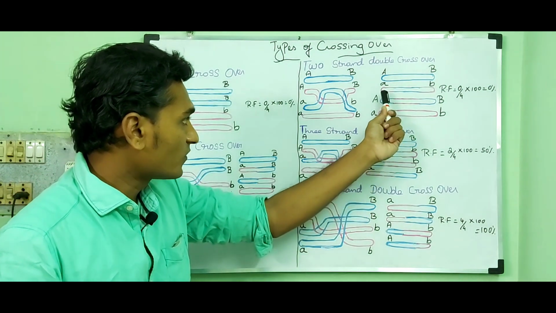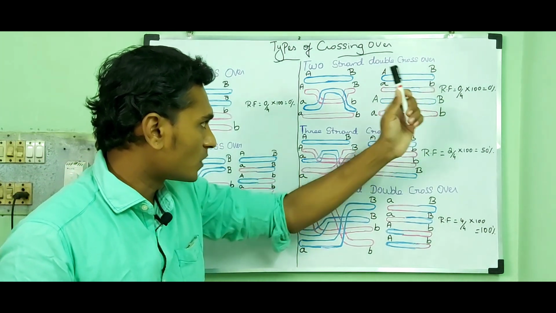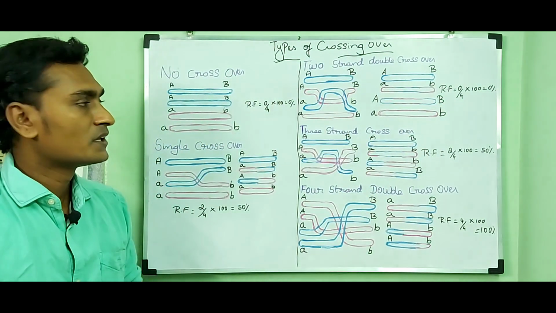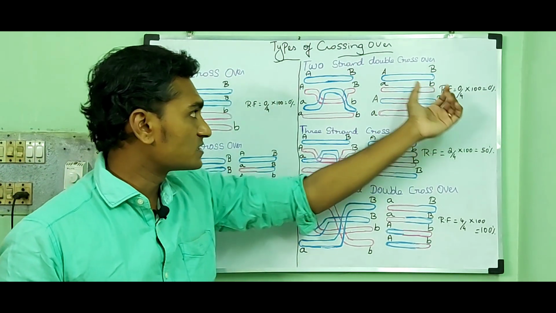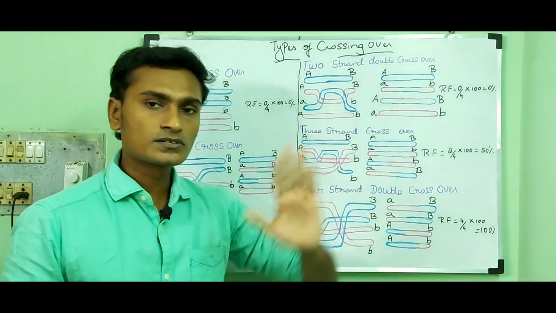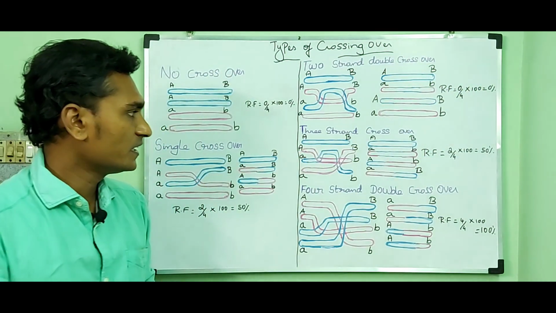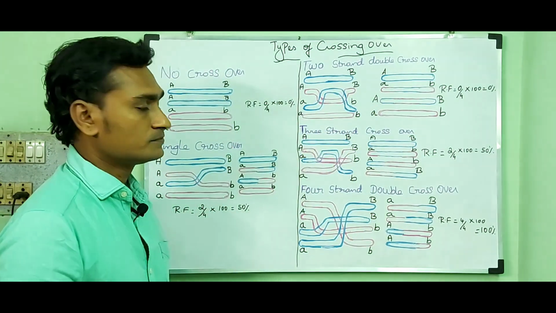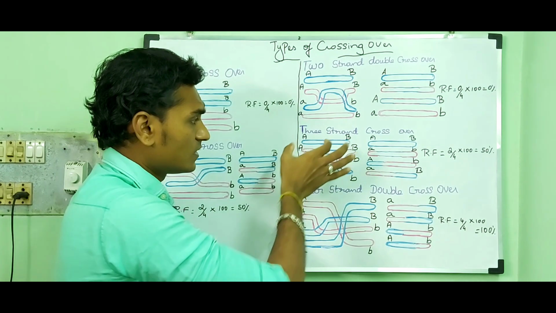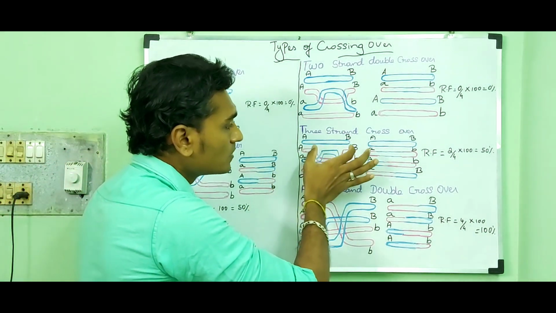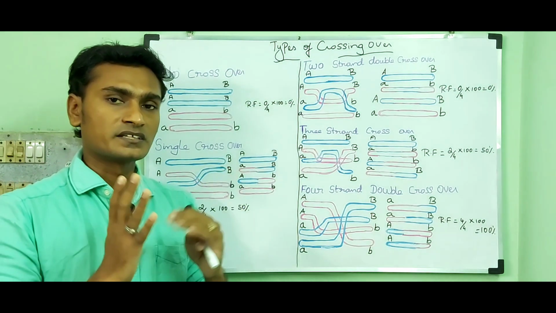Here you can find small a, small b, capital A, capital B. So the recombination frequency of two-strand double crossover is about 0%.